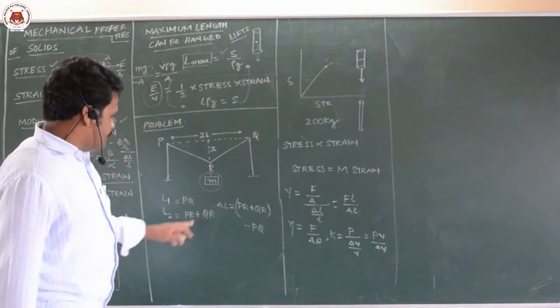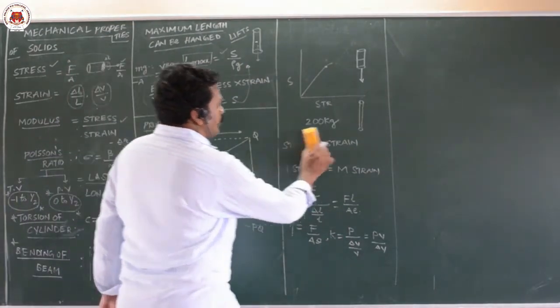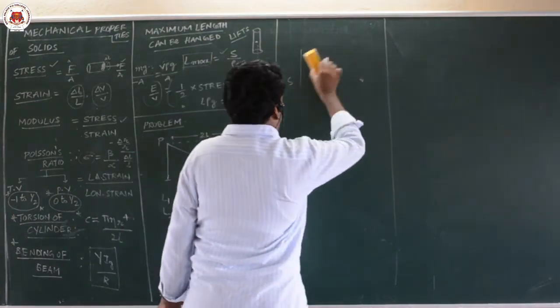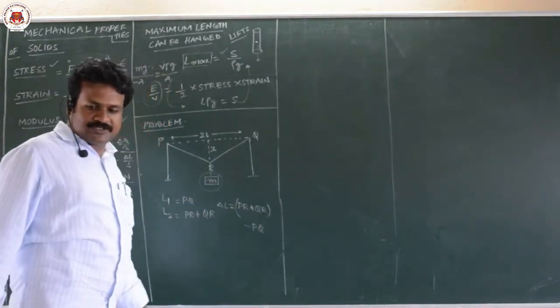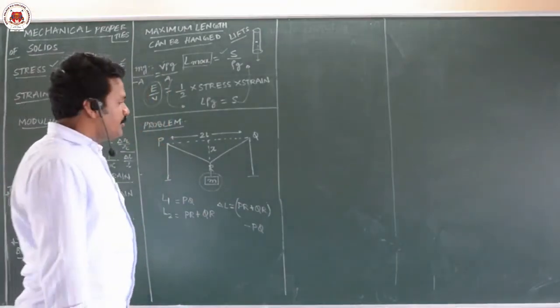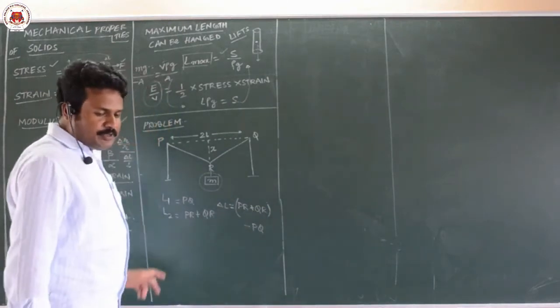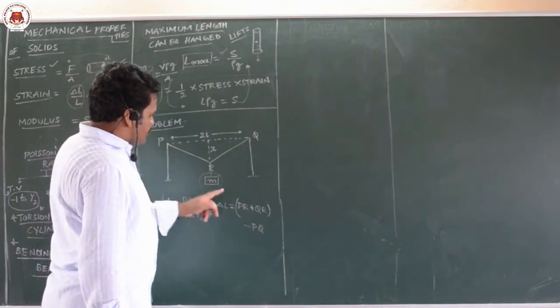That is delta L. What is asked is also how much strain we can calculate from this. Strain we can also calculate, and this is the condition, PR plus QR minus PQ. Now what can you write?